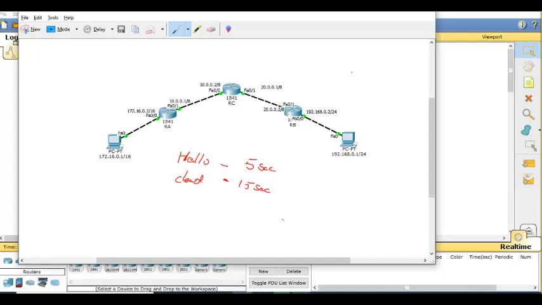EIGRP supports a maximum of 255 hops. But by default, it is configured to support only 100 hops. Understood what I said? Maximum is 255, but it is not the default. If you want, we need to configure it.